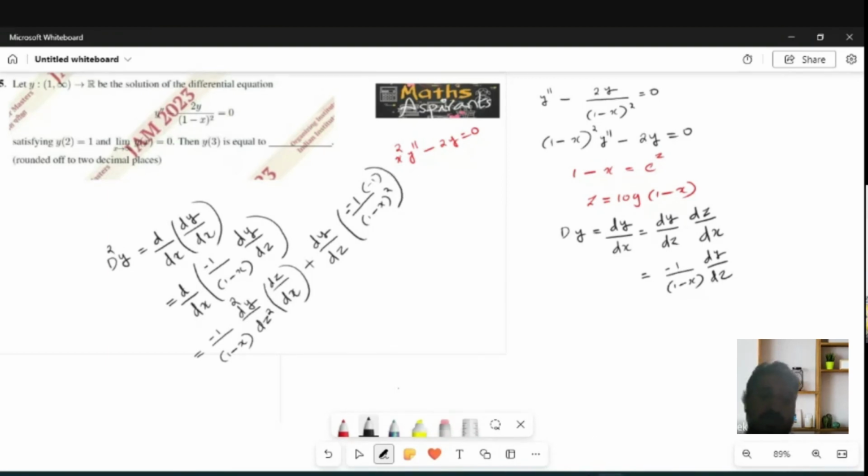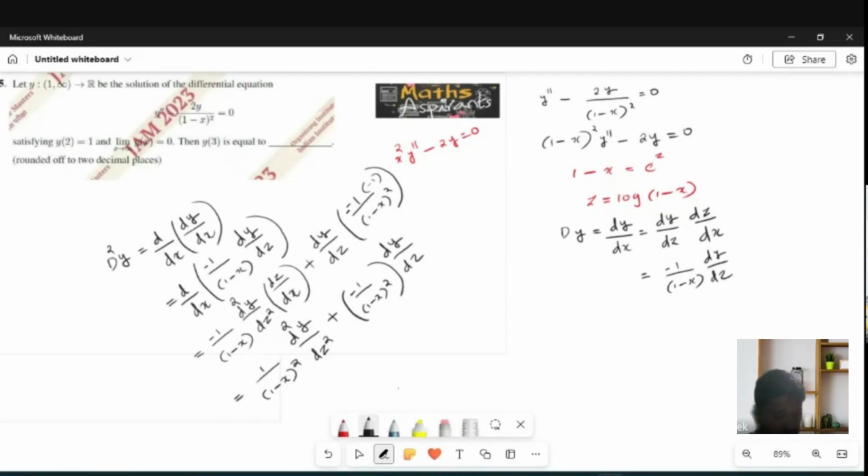Okay. So dz by dx is negative 1 by 1 minus x, into minus 1 for the first term, so negative 1 by 1 minus x. If you multiply both, you will get 1 by 1 minus x whole square d square y by dz square, plus minus minus plus. Anyway, the negative will come: negative 1 by 1 minus x whole square dy by dz.